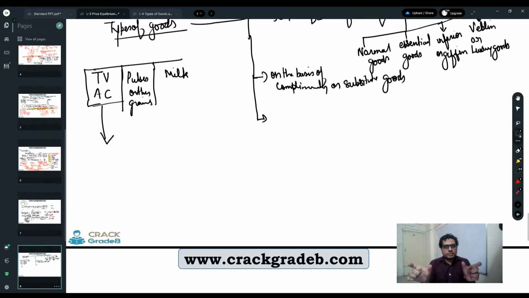So if both goods are having same nature in the sense they are moving in the same direction, their demand increasing or their demand decreasing, their supply is increasing, their supply is decreasing. So if both goods are showing the same kind of the nature, then it is positively related, positive elastic, right? Whereas if they are moving in the opposite direction, you are changing the variable of one good, and then the demand of other good is also moving in the same direction, the direction where the first good's demand is increasing or decreasing.